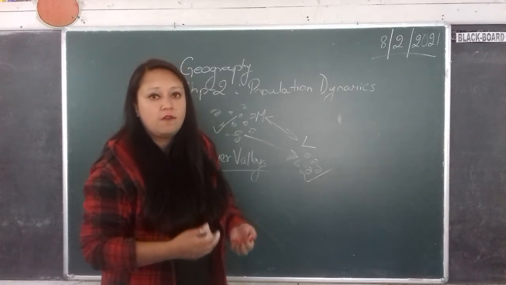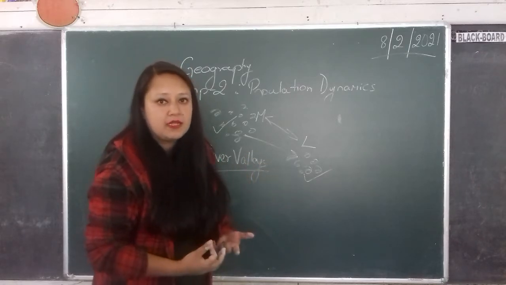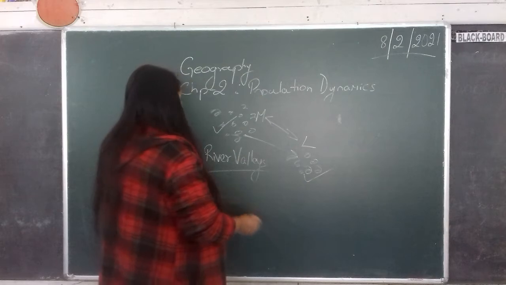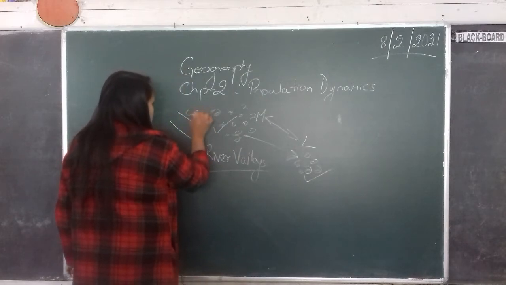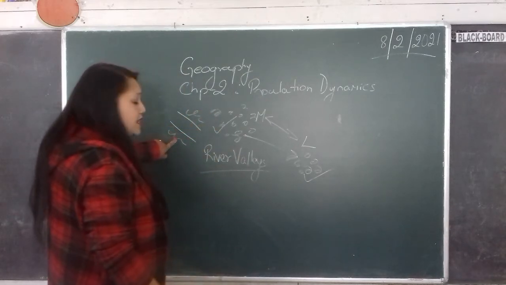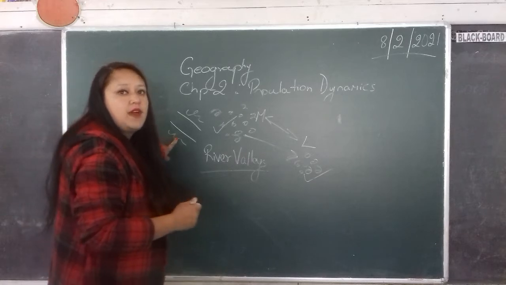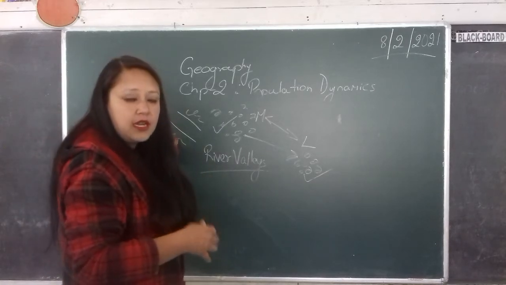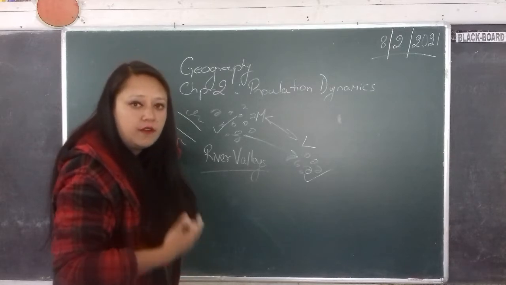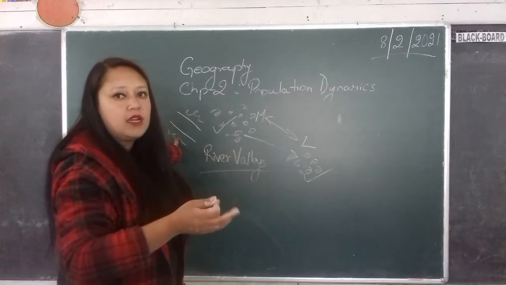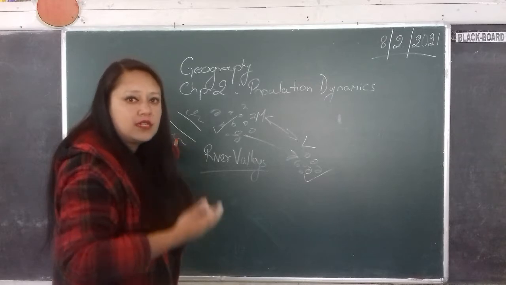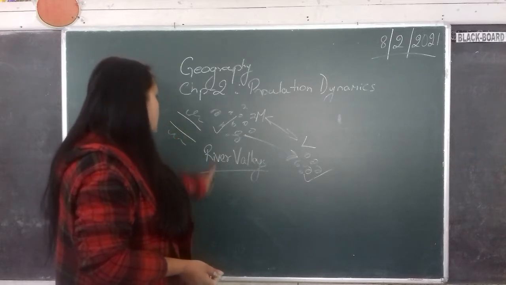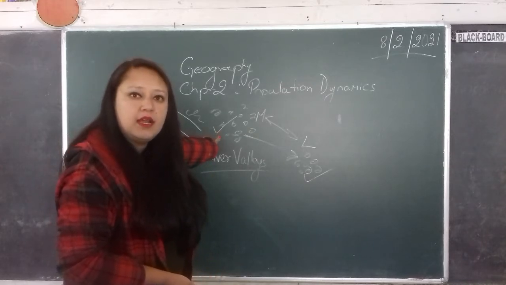It brings down fertile soil, sediments, and it deposits on the banks of the river. So that is why near the river valleys of Ganga, Yamuna, when we talk in terms of India, where water and fertile soil is easily available, there are more number of people living.